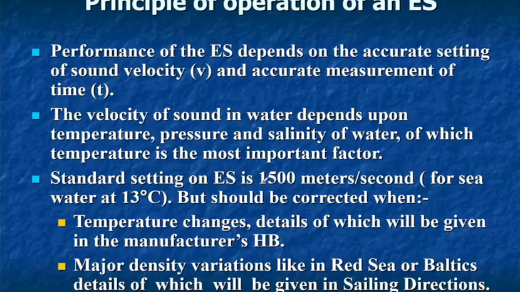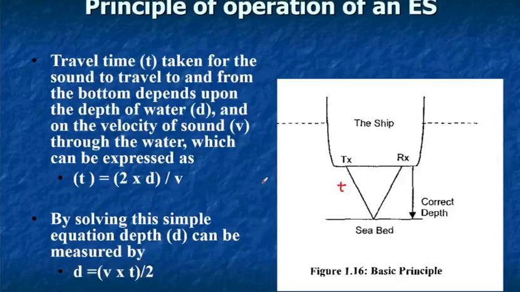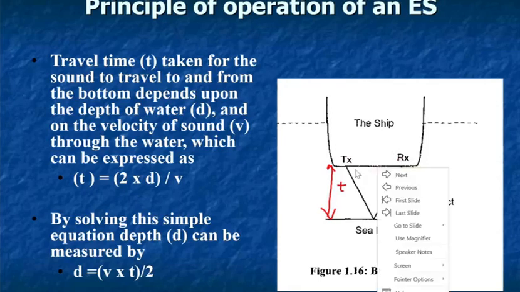So now the performance of the echo sounder will depend on the accurate settings of the sound velocity and accurate measurement of time. Now if you see here, in measuring the underkeel clearance, since they are not fitted vertically, the transducer is fitted on one side and the receiver is on the other side.